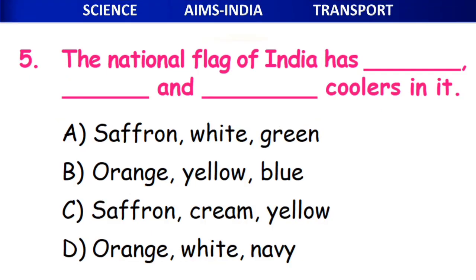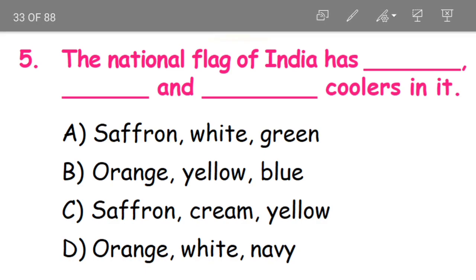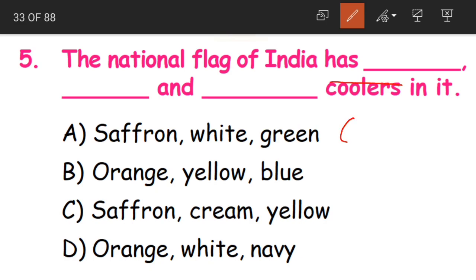Now the fifth question. The national flag of India has dash, dash and dash colors in it. Our national flag of India, how many colors has it got? It has 3 colors, that everyone knows. But what are the colors? Here the spelling of colors is wrong, children. I'll just correct it.